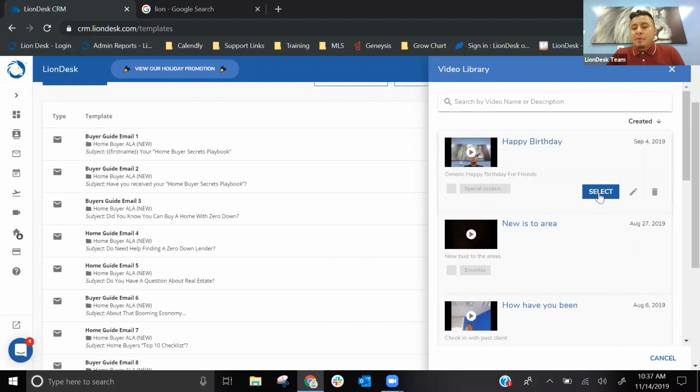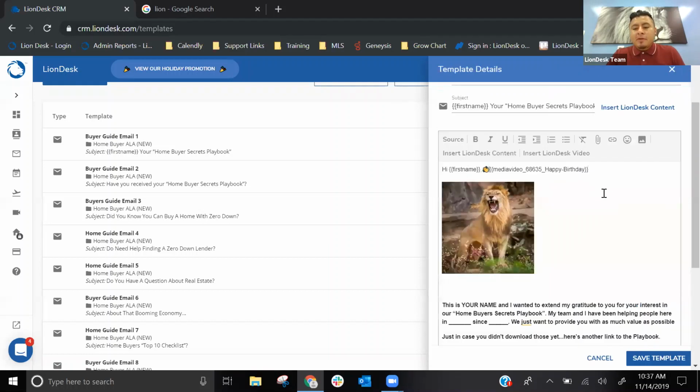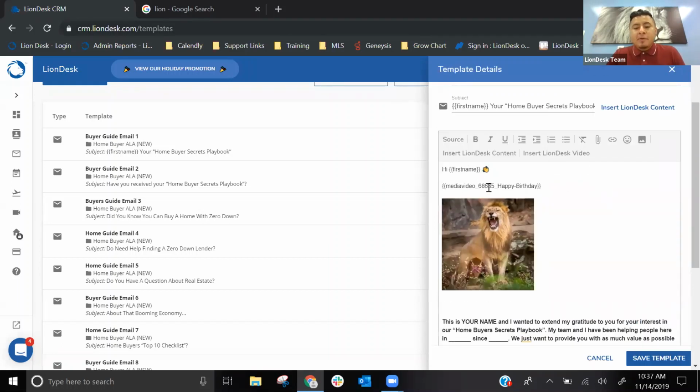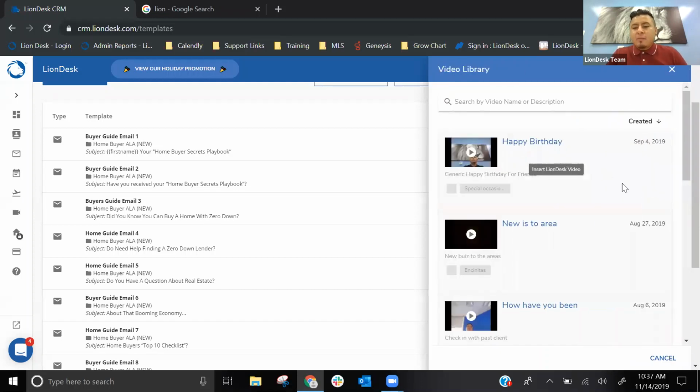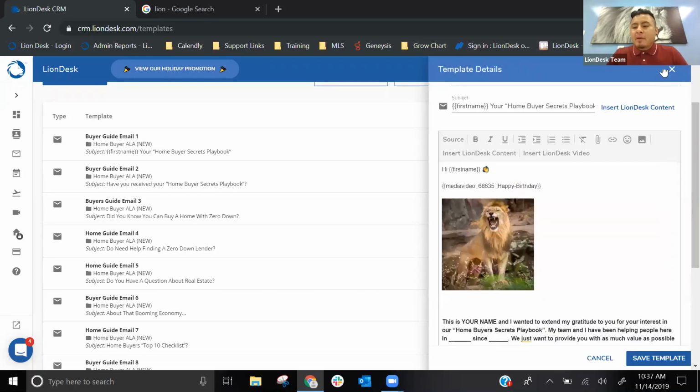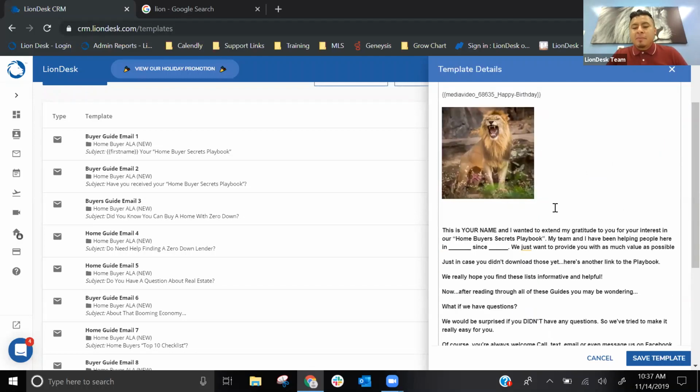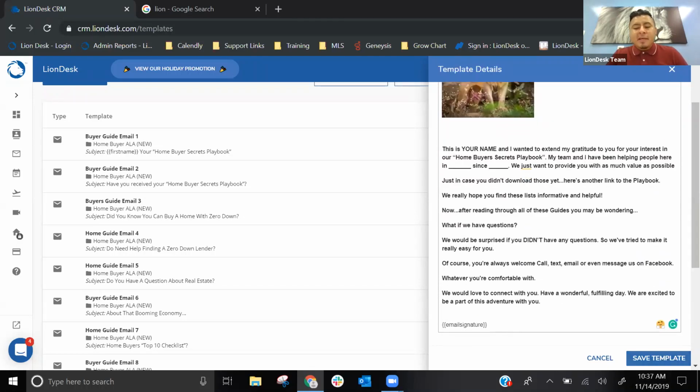So let me go ahead and select this one. Right, so here we are. You'll see it appear as a code. It says media video, happy birthday. Although it appears as a code, it does auto-populate on its own when it sends. So when you send out, it's going to appear as this thumbnail, and they'll be able to click and then view that video. Right, so definitely a couple of ways you can stand out from the rest by adding emojis, images, and also videos. Once you're done, you can scroll to the bottom and click on Save Template.